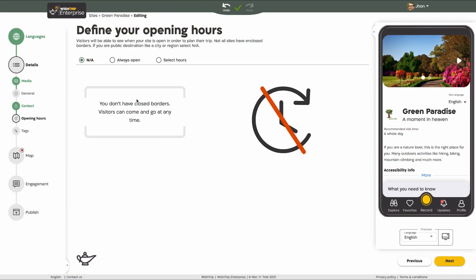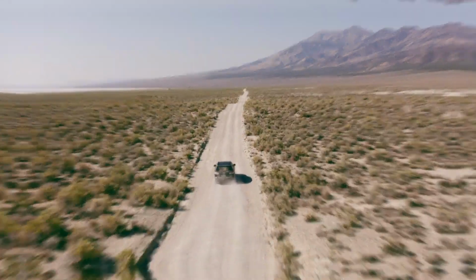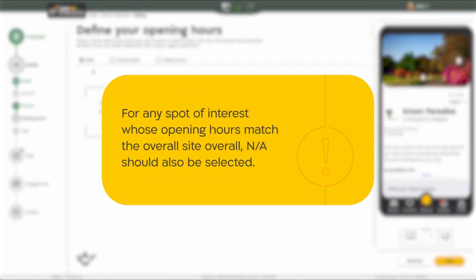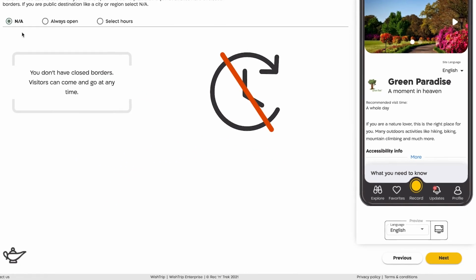So that your WishTrip site always reflects what's happening in your real-life site, you have the option of defining opening hours for both your site and individual spots of interest. For sites without borders, you should select NA. An example of this might be an urban destination or tourism region. For any spot of interest whose opening hours match the overall site, NA should also be selected. You can then click Next and move to the next window.